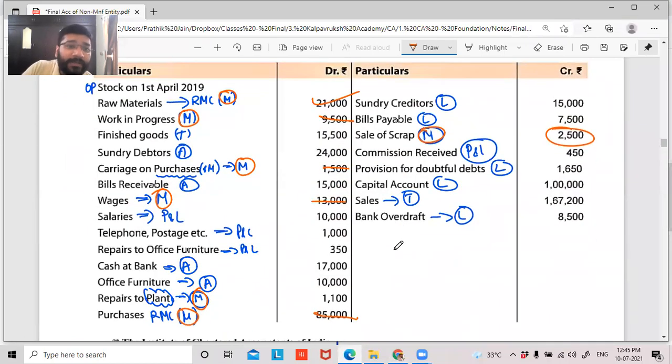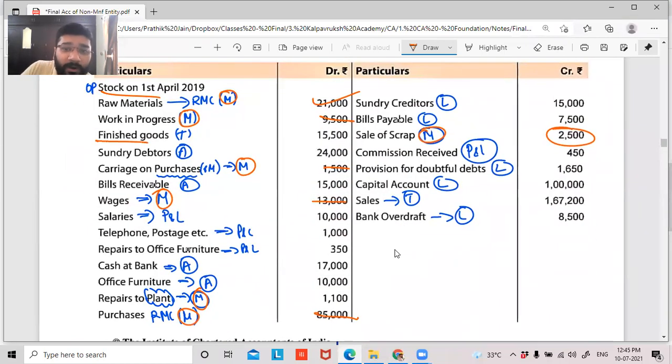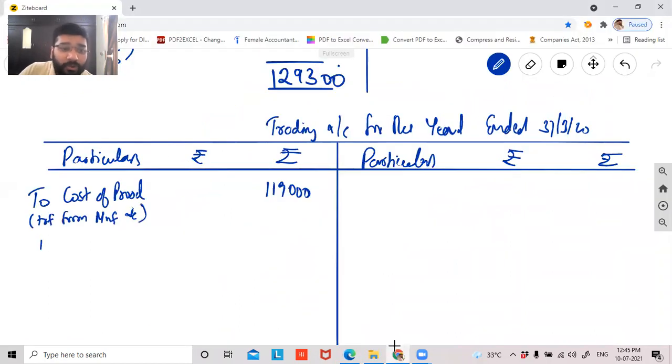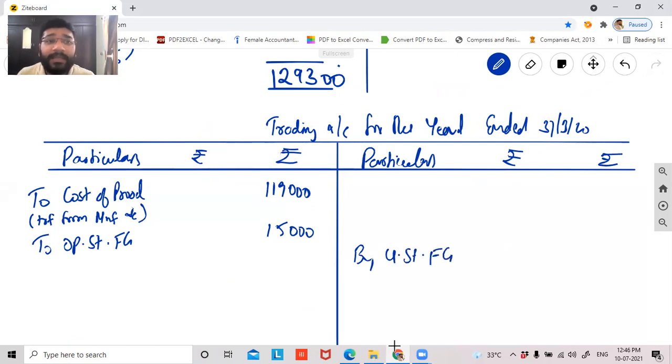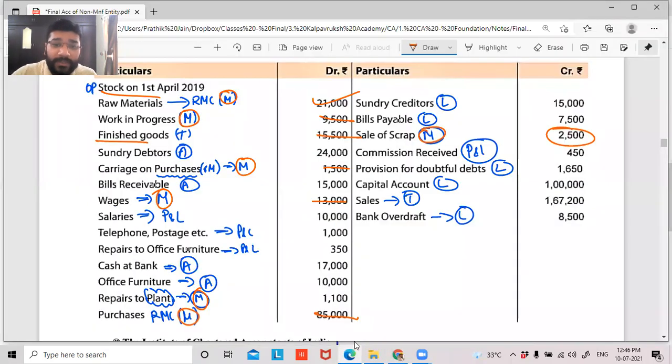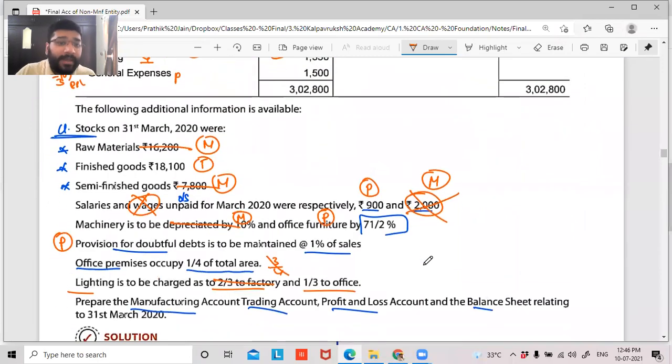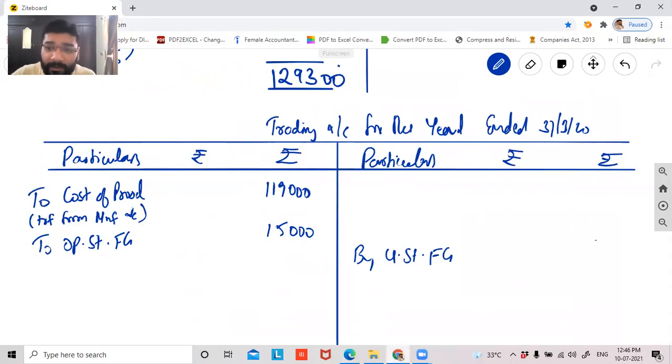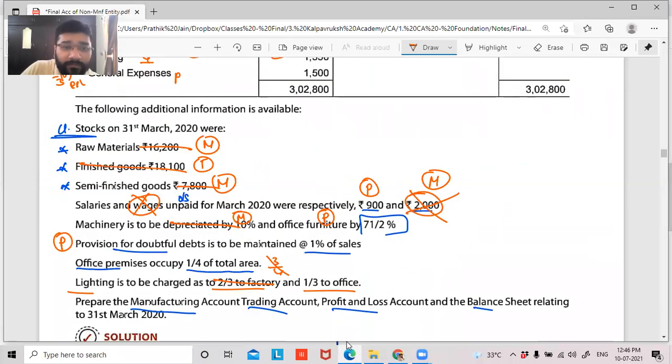What do we record in the trading account, guys? Opening stock of finished goods has to be recorded, 15,500. So to opening stock, finished goods, 15,500. Without forgetting, record the closing stock as well. By closing stock of finished goods, guys, you cannot write abbreviations in your exam. You have to write the full form. Closing stock is 18,100. The goods that you have manufactured, the closing stock of that is 18,100.